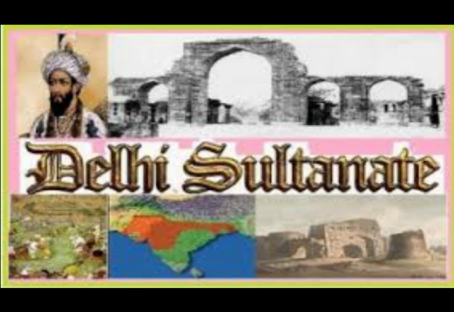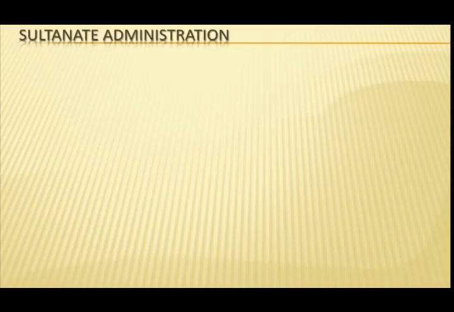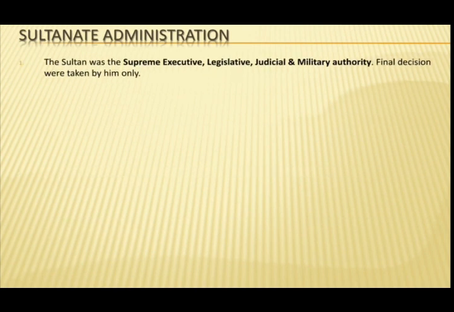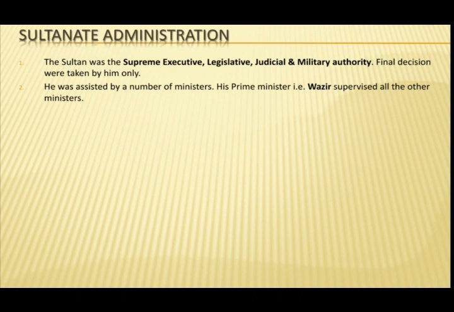Now let us see the Sultanate administration. The Sultan was the supreme executive, legislative, judicial and military authority. Final decisions were taken by him only. He was assisted by a number of ministers. His prime minister, that is Wazir, supervised all the other ministers.